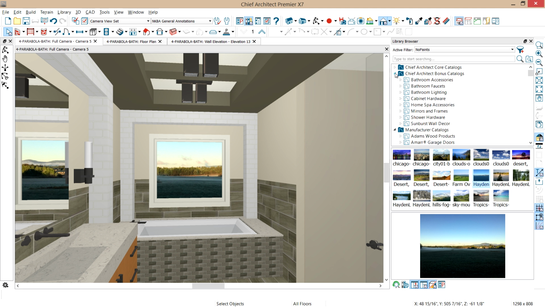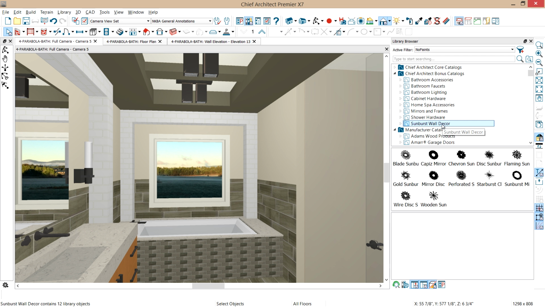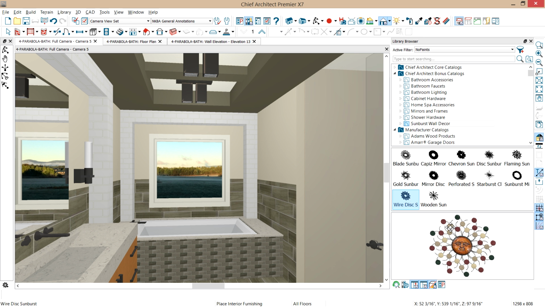In my core catalogs, my bonus catalogs, I've downloaded a handful of items off of the chiefarchitect.com website and the 3D library. Not all of them, just a few. But one of the things is just to add some accessories. If I grab one of our elements here, you get a preview of it. You can simply click and place that if I can get the right angle on it.